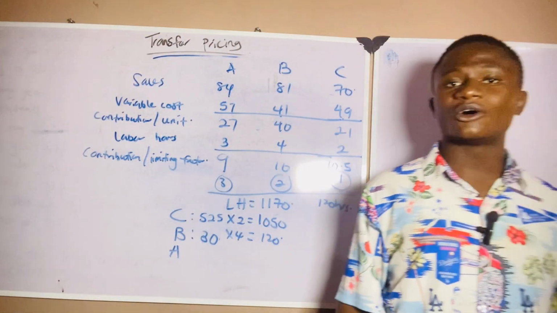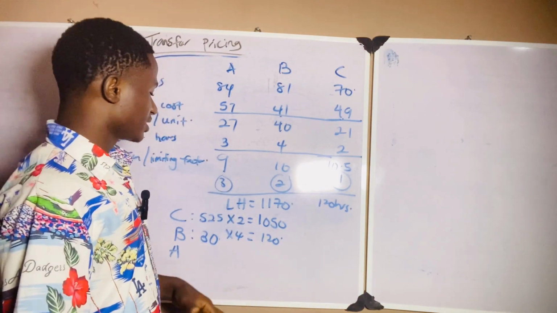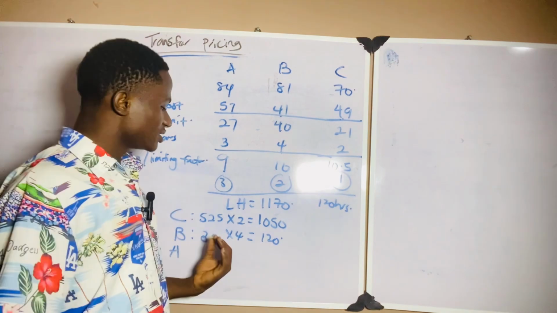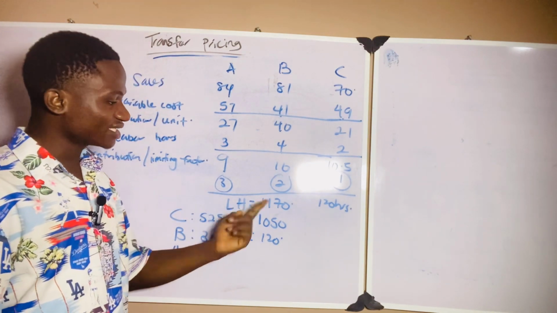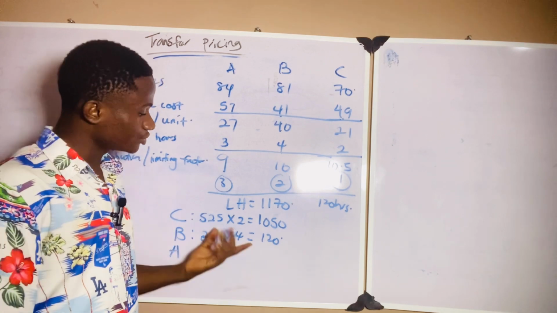If you don't understand, I will ask you to go back a little or go and watch videos on limiting factor for you to understand it better. In this case, I have 1,170 hours and product C will be the one to give me the highest profit. So I should produce product C first.